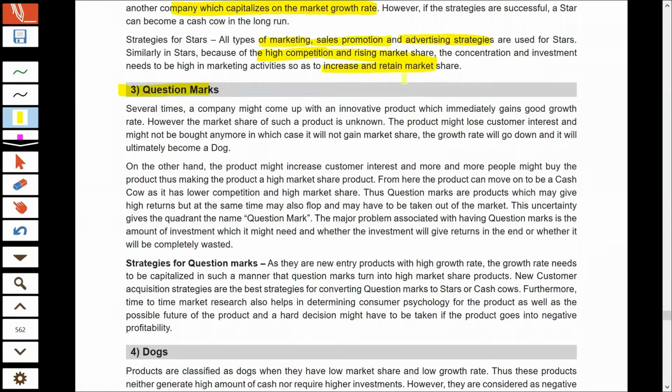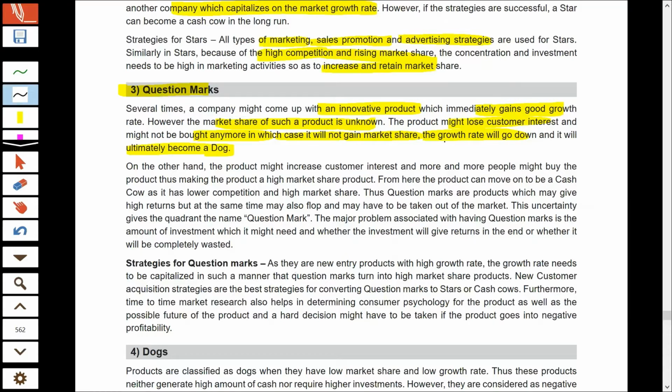Now, question marks. I told you, it is for the innovative product, the new product that companies launch into the market in an industry which already has a good growth rate. Whenever the company launches a new product, how the market share of the new product will turn out is highly uncertain. It is possible that the customers may lose interest and may not like to buy your product, and that way your market share will decline. In future, the growth rate of the industry will also decline, and ultimately your product will turn into a dog.